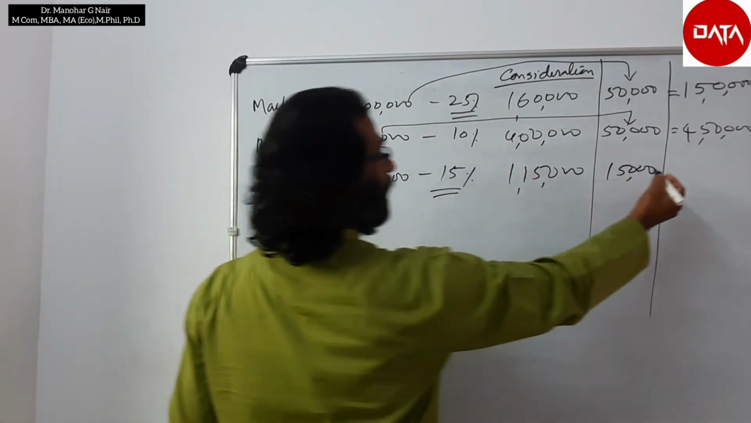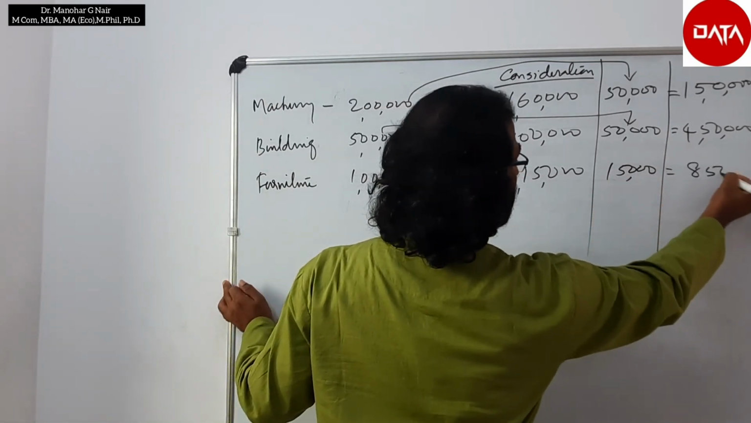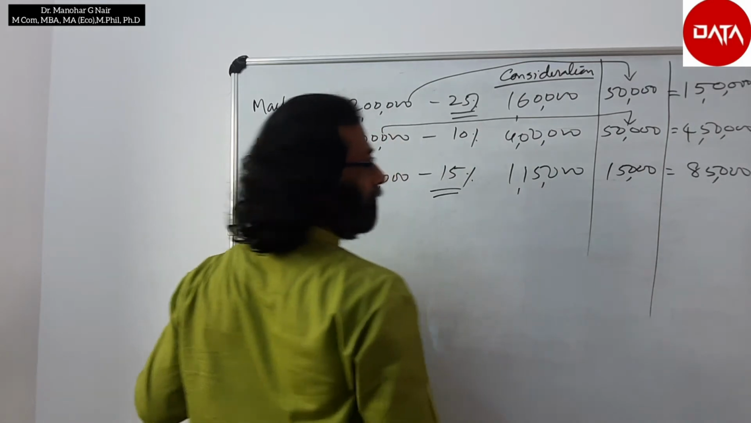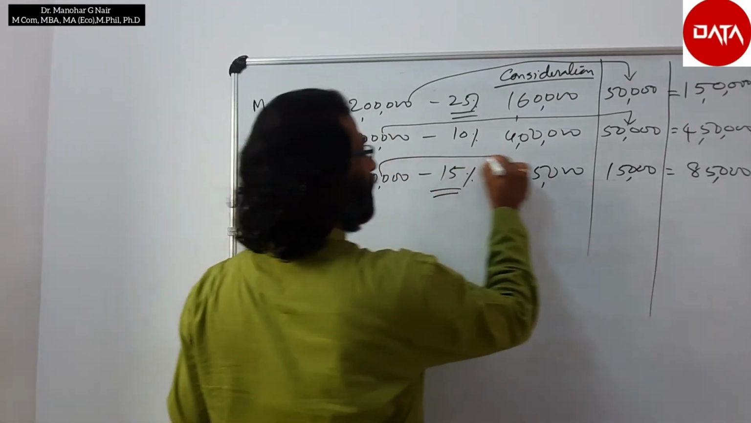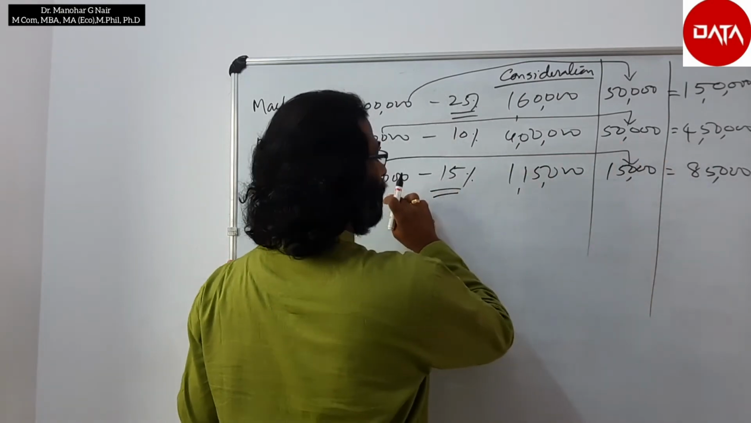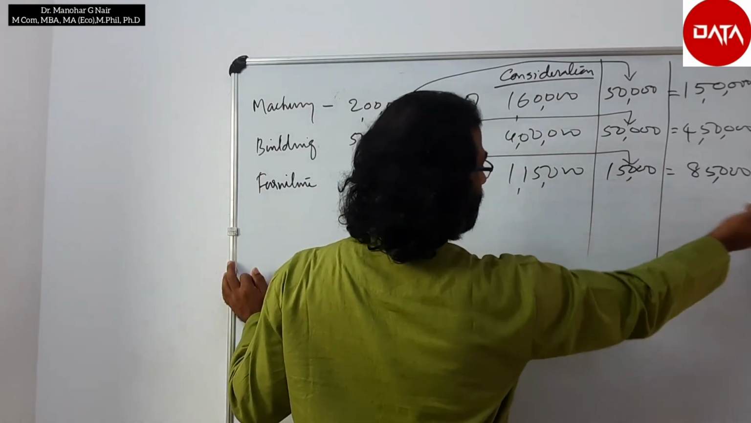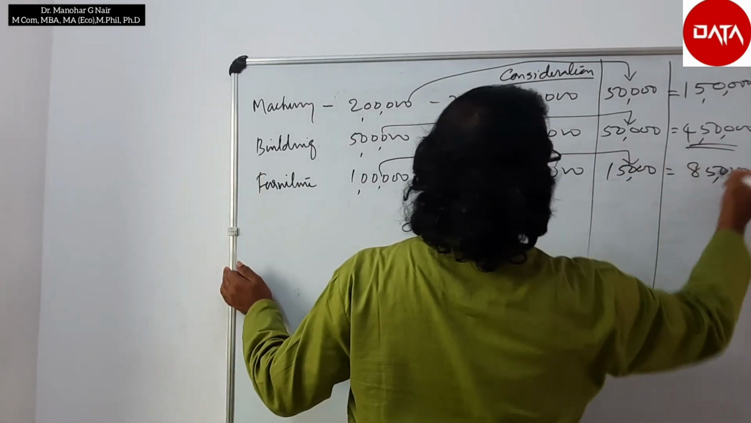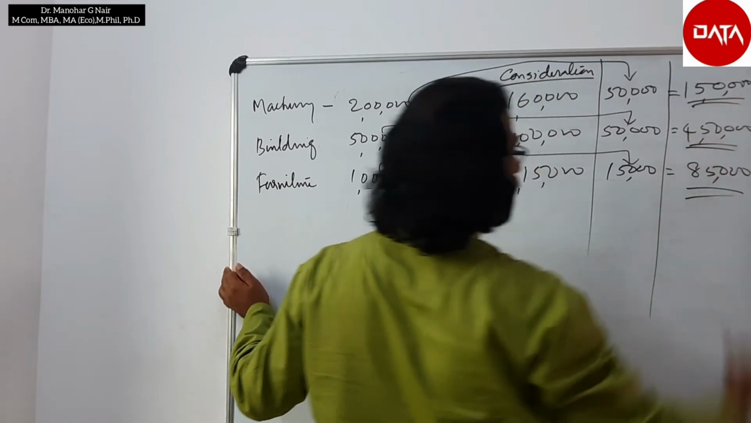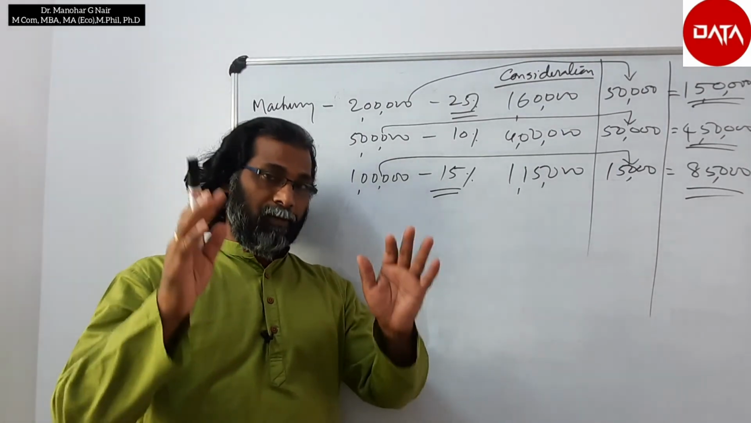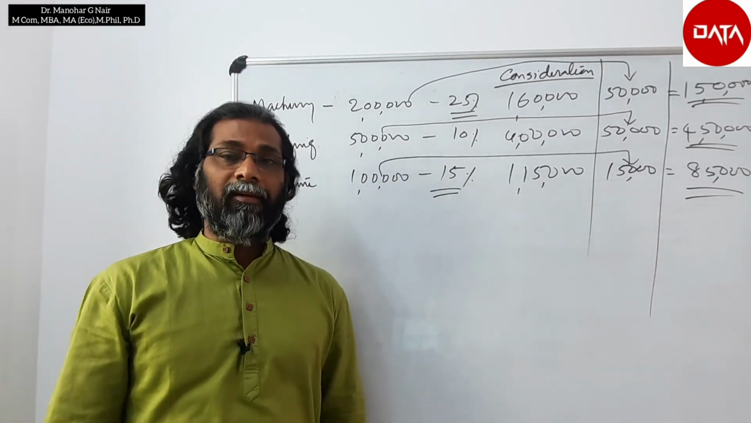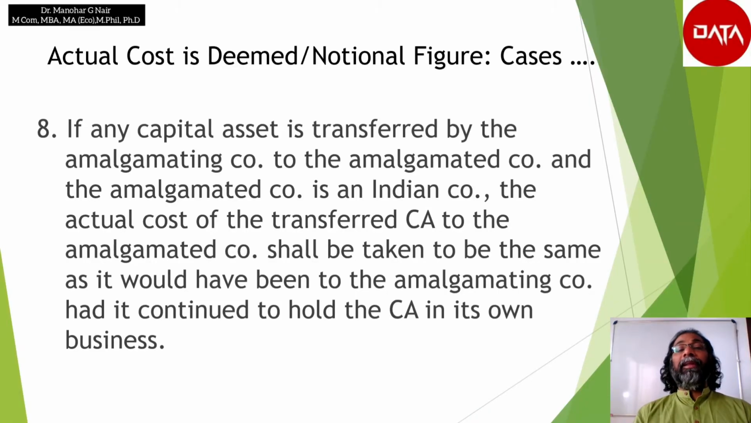So the value is equal to 85,000 in the books of account for the purpose of depreciation computation, that is 1 lakh minus 15,000 equals 85,000. So my dear friends, this is the actual cost of the asset for the purpose of computation of depreciation. Hope it is clear.